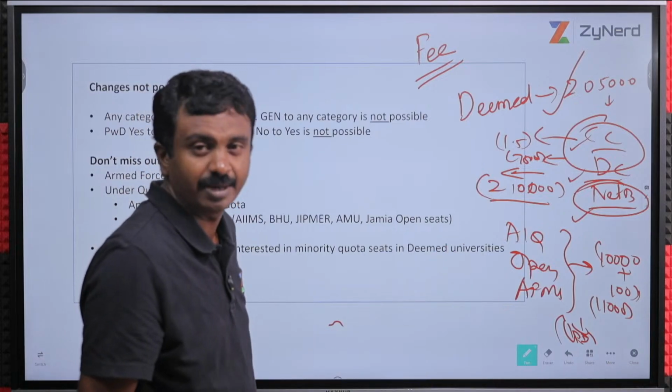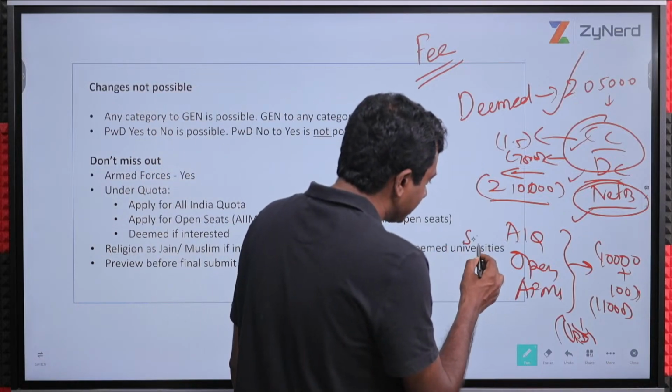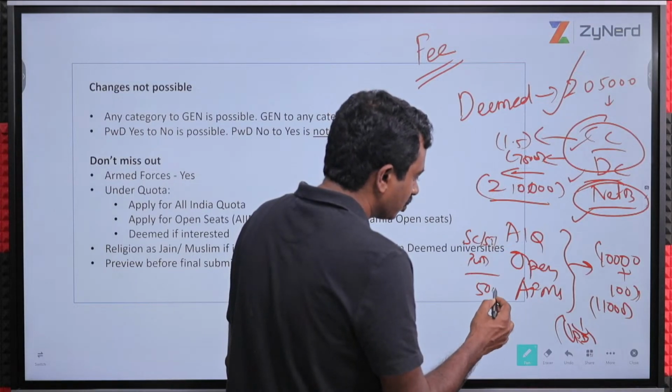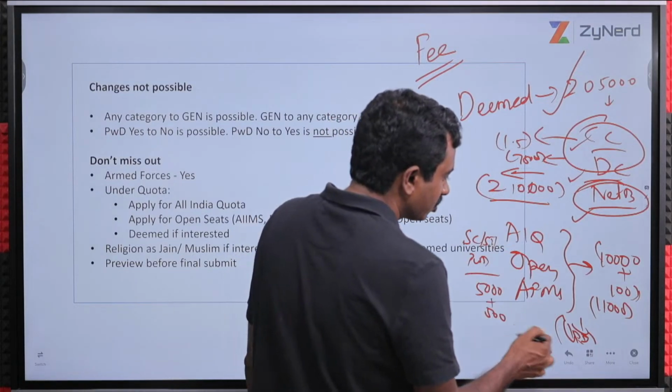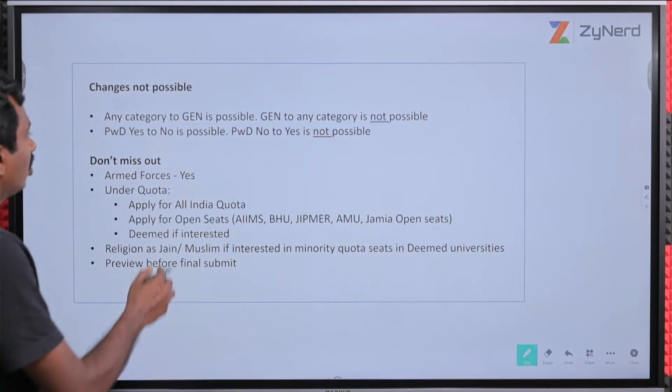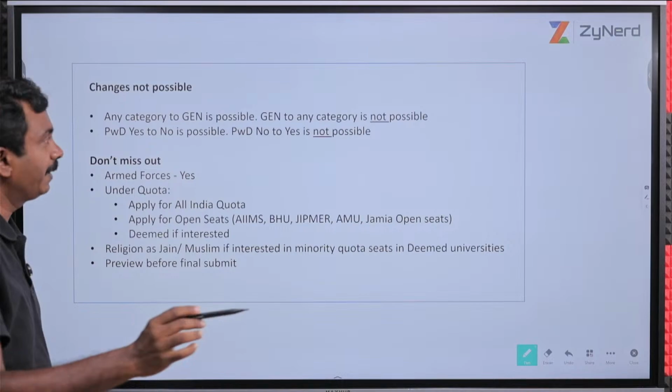You will use UPI and make the payment. If you belong to SC, ST, PWD categories, then this will be 5,000 plus 500 only. And OBC categories, it will be 5,000 plus 500 only. So first thing is get the fee ready.